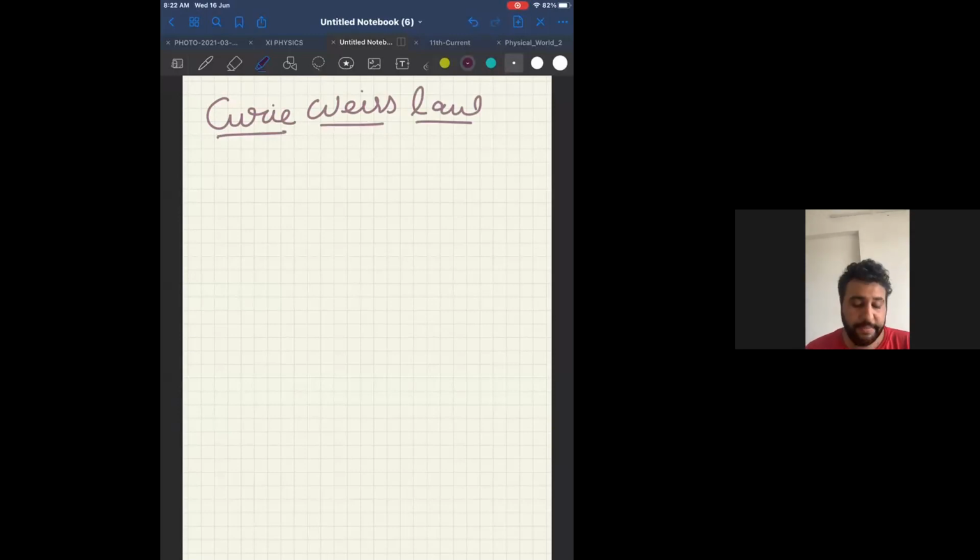Now on page number 61, there is something called the Curie-Weiss law. Please remember this. This law is applicable to ferromagnetic substances only. How Curie's law was applicable only to paramagnetic substances, the Curie-Weiss law is applicable only to ferromagnetic substances.